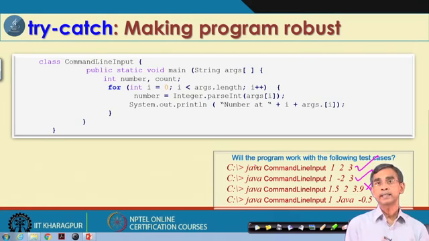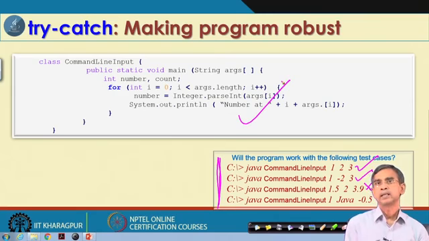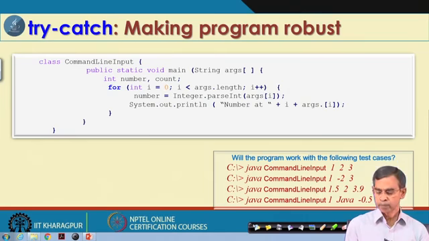Anyway, as an exception handling mechanism, it is our duty or responsibility that whatever inputs the user gives, this program still will work. That means, for the correct input it will definitely work correctly, but for the wrong input passed to the program, it should take care of them and then report to the user accordingly. So, this is the concept of the simple try catch block in the Java program.